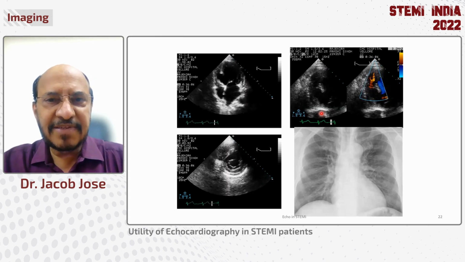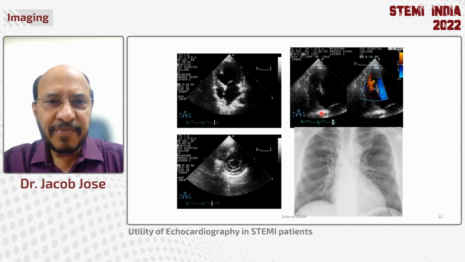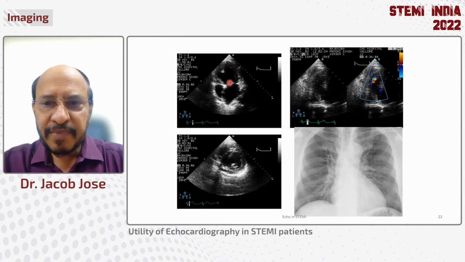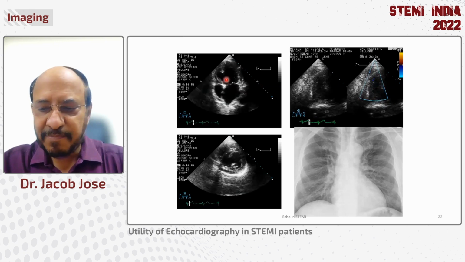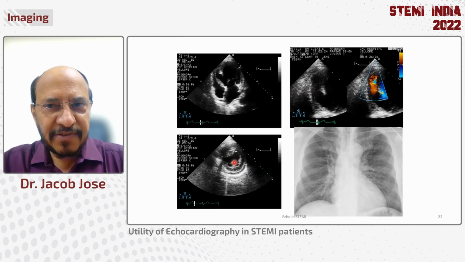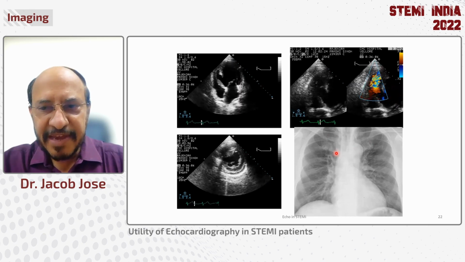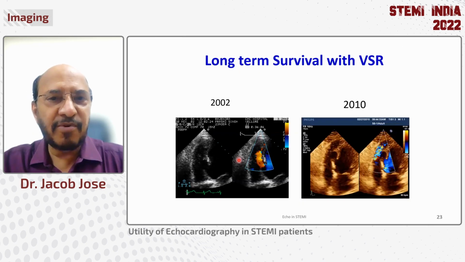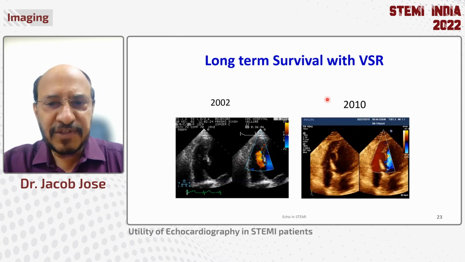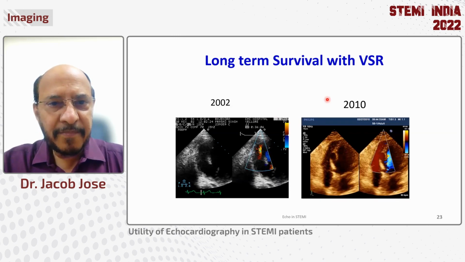Now you find that there is a ventricular septal rupture in the basal part. Chest X-ray shows not much congestion. He didn't have any surgery. He came back later, namely 8 years later, again showing the same thing. It did not progress. But not all patients' stories are like this.